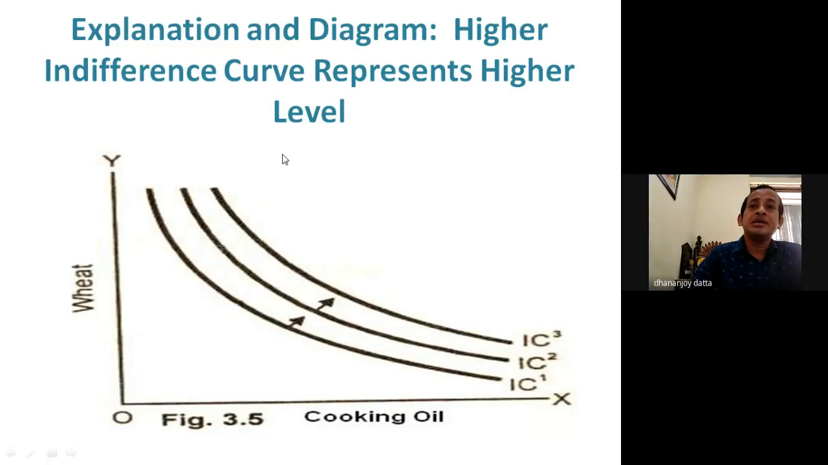Now see, if we draw the combinations of goods, on IC1 the quantity of both goods will be less, as it will be upward. It will be representing a higher level of satisfaction, and in this case IC3 will give the maximum satisfaction to the customer.